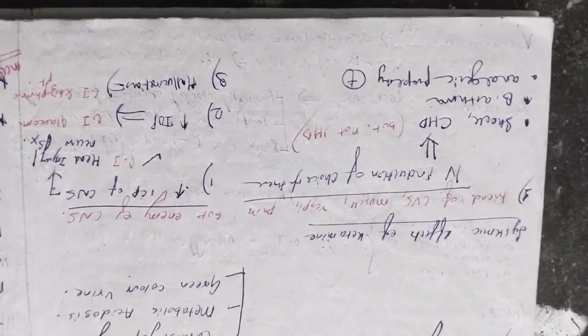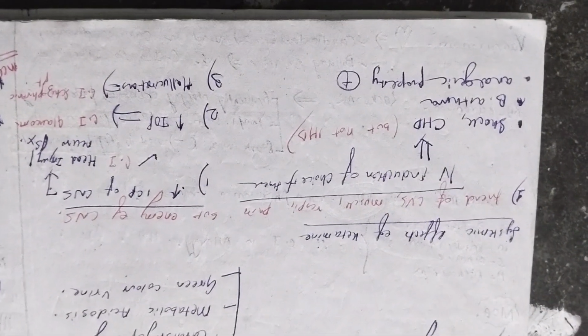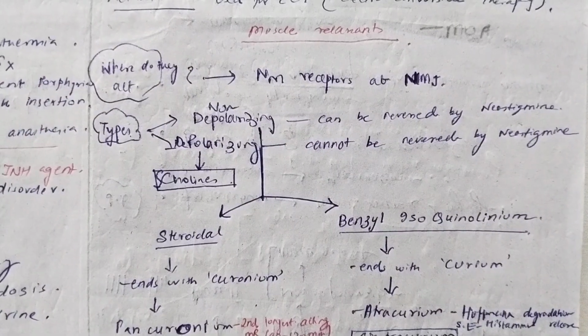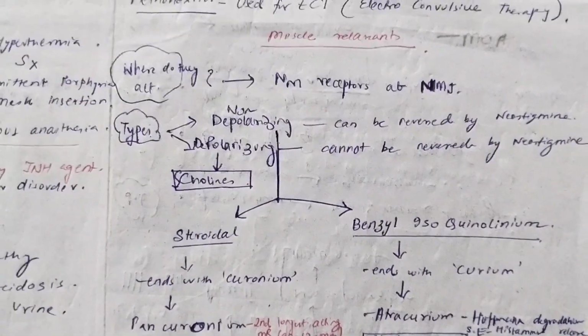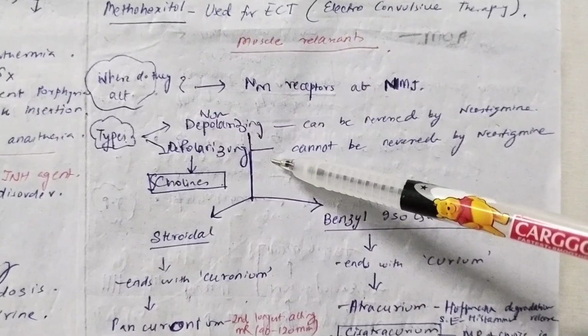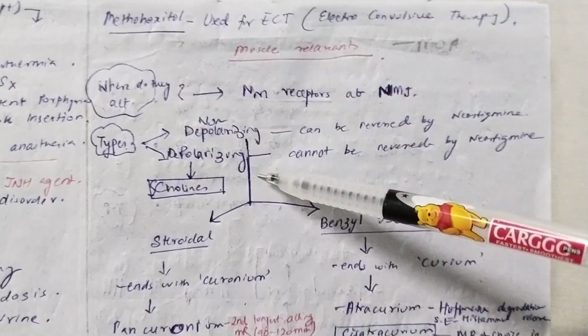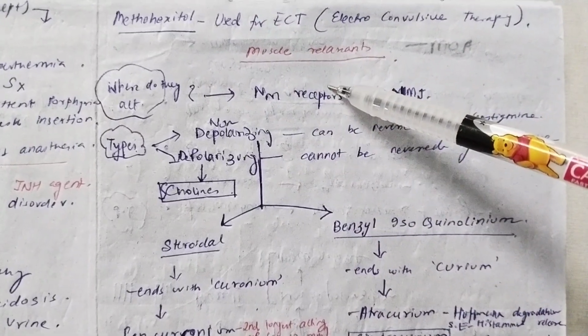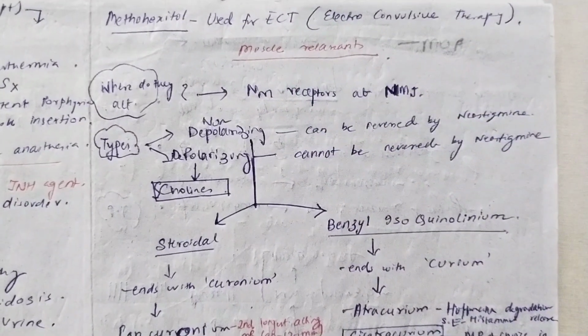Now, as induction agents are done, we move on to the second component of the general anesthesia, that is muscle relaxants. Muscle relaxants on the basis of the mechanism of actions. That is non-depolarizing and depolarizing. And we have to study them in a bit of detail. But one thing that they have to remember, that both these muscle relaxants, whether it is non-depolarizing or depolarizing, will act on the NM receptors, that is the nicotinic receptors at the neuromuscular junction.